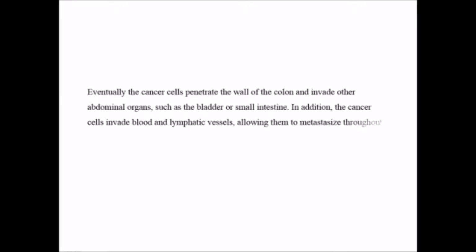Eventually, the cancerous cells penetrate the wall of the colon and invade other abdominal organs such as the gallbladder or small intestine. In addition, the cancer cells invade blood and lymphatic vessels, which I have already shown, allowing them to metastasize throughout the body.